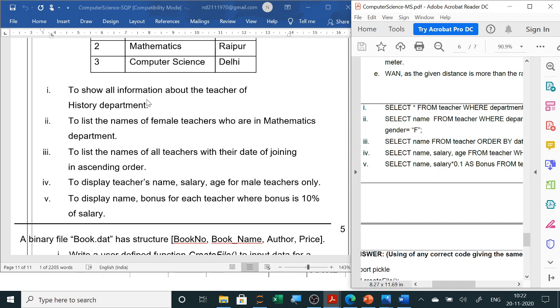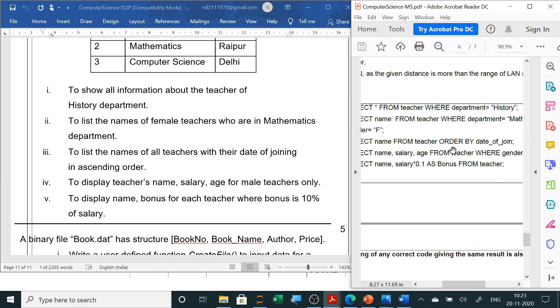Wherever all information is asked, you have to write star, and wherever they have given what to display, you have to write those columns, then from the table name. I have already solved all the MySQL queries in a separate video, as well as you have seen how to solve. So select all the column names, and if it is all, then we will write star from table name. Where, if any condition is given, then we will use the where clause. Otherwise, like here, order by means if it is ascending or descending, then we will use order by. And if they ask you to group, then we will use group by.